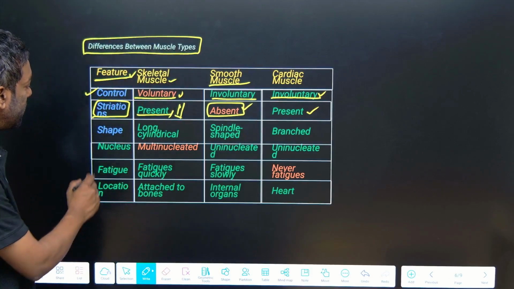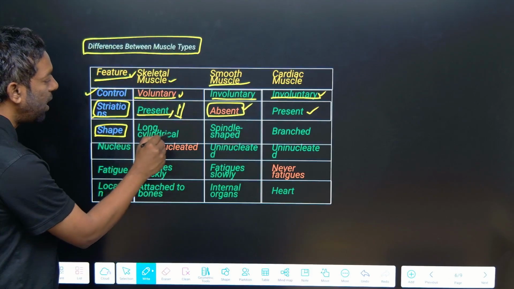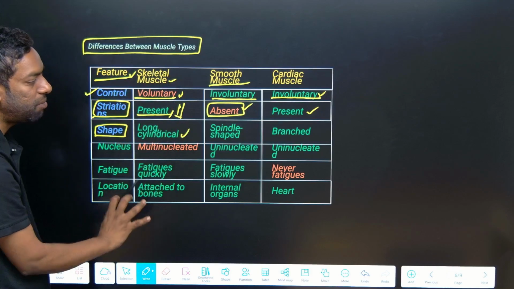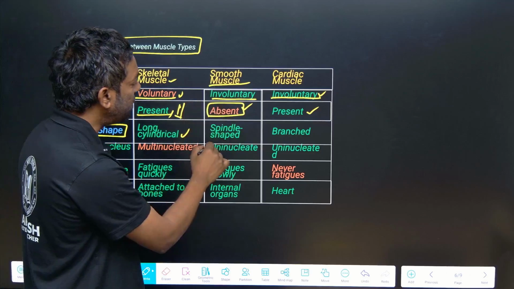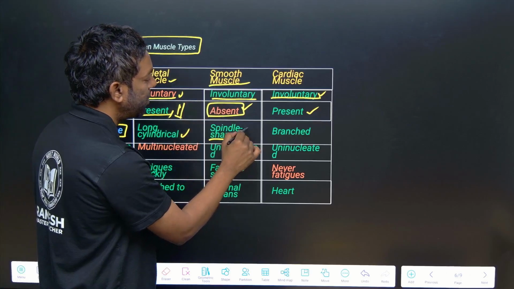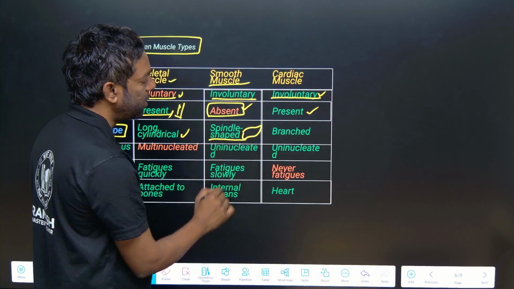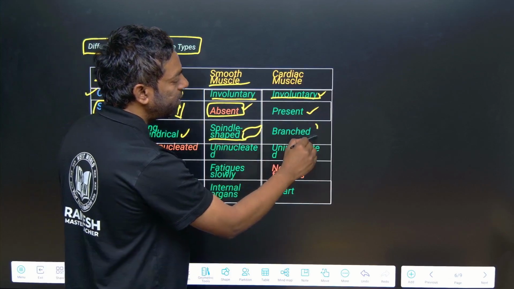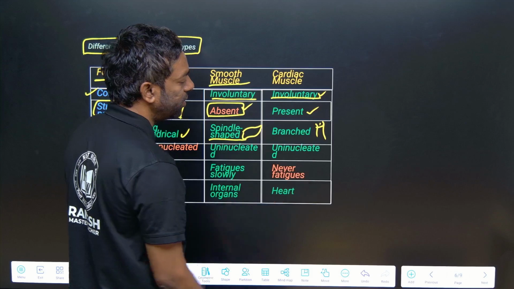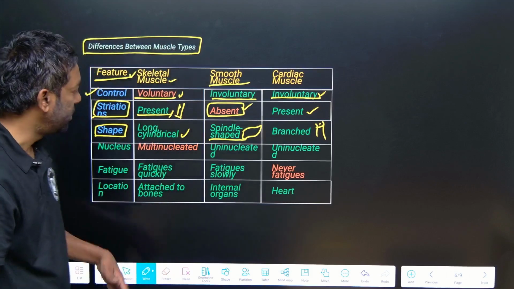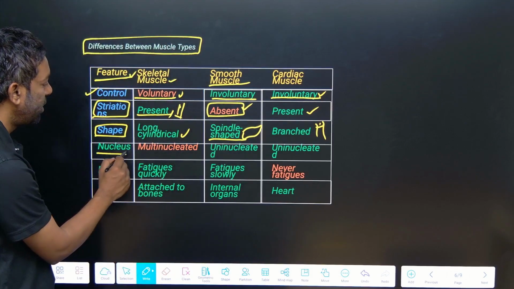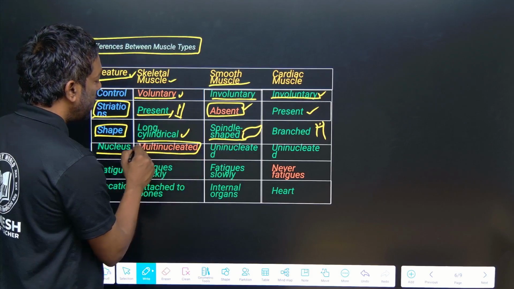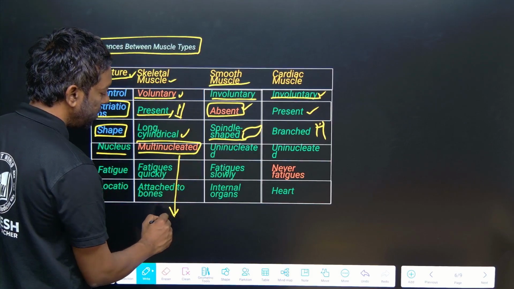Shape: skeletal muscle is long and cylindrical, and smooth muscle is spindle shape, like this. Cardiac muscle is branched, like this. Skeletal muscle nucleus is multinucleated, called syncytium.